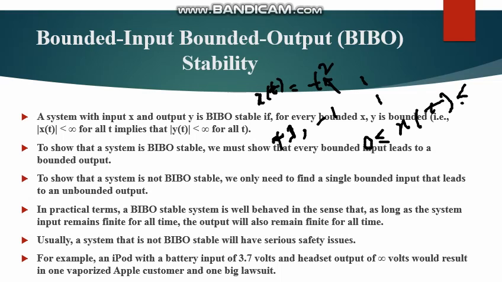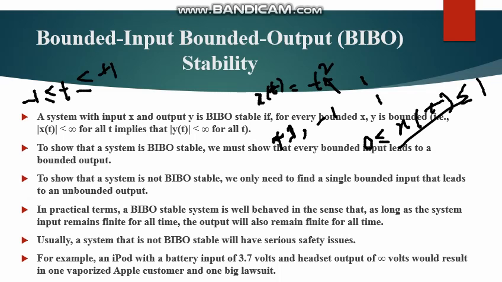Bounded output, bounded input plus 1 to minus 1. That means if t is bounded between minus 1 to plus 1, you definitely get this bounded output, that is BIBO stable. It's a stable system.